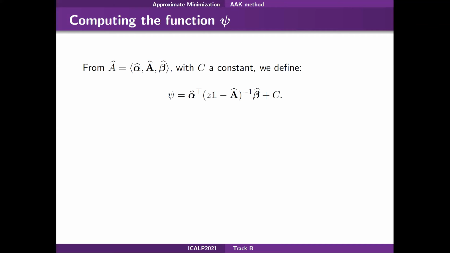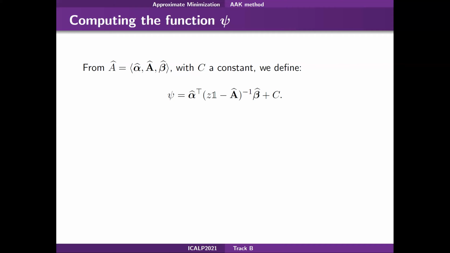Note that the poles of psi correspond to the eigenvalues of A hat. So the second assumption we made guarantees that psi does not have any poles on the unit circle. This is a necessary condition to apply the AAK theorem for the symbol, because psi needs to have a component which is bounded, so no poles on the unit circle are allowed.